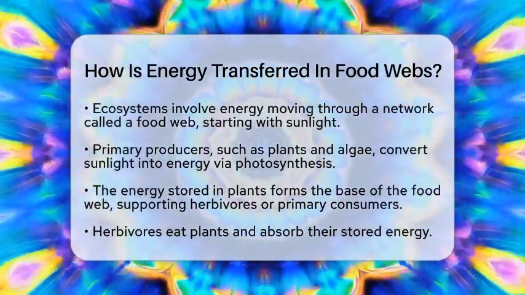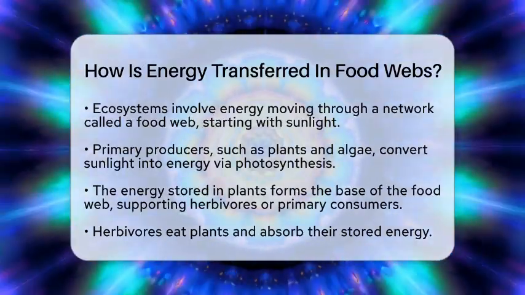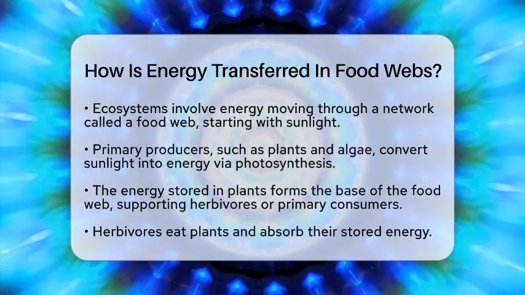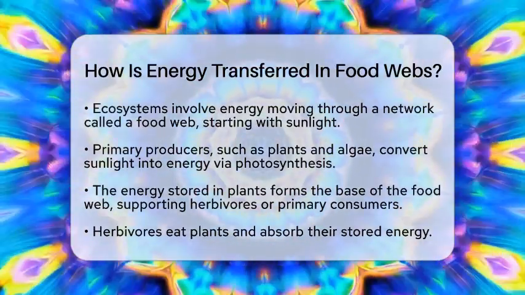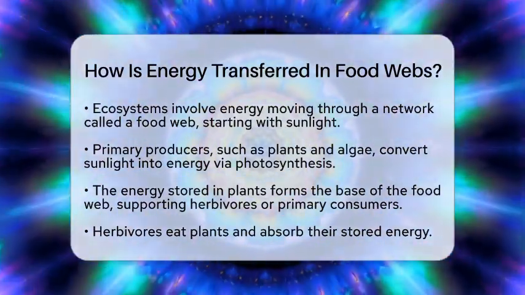It all starts with primary producers, which are usually plants or algae. They catch sunlight and turn it into energy-rich molecules through a process called photosynthesis. This stored energy then becomes the foundation for everything else in the ecosystem.